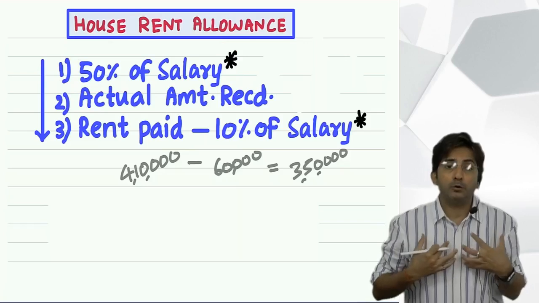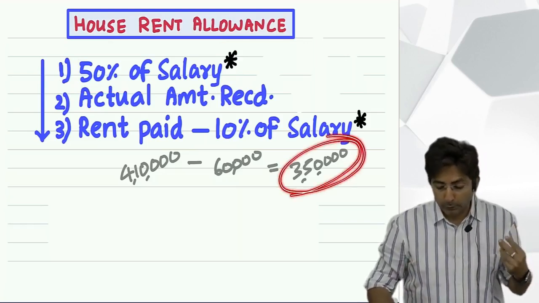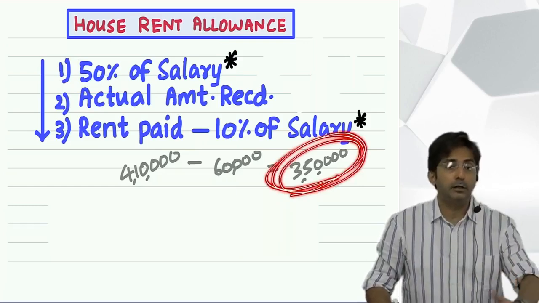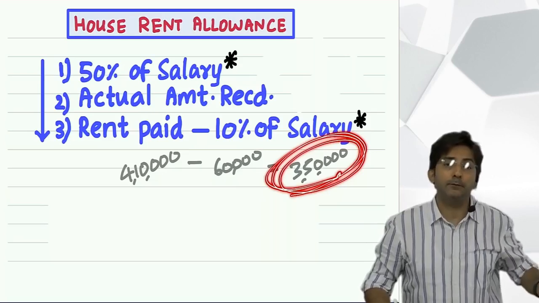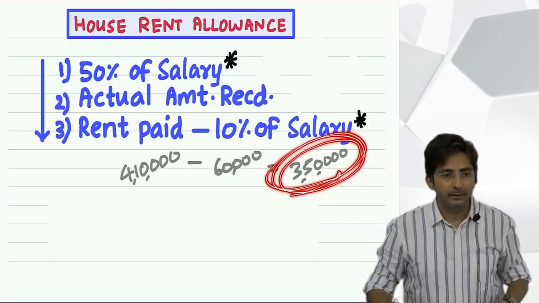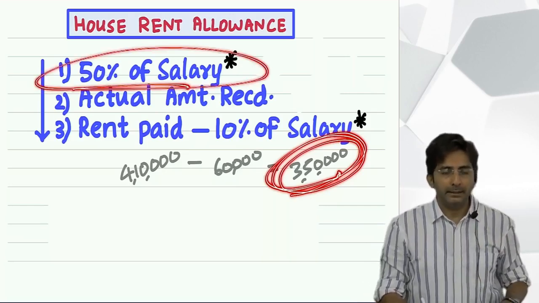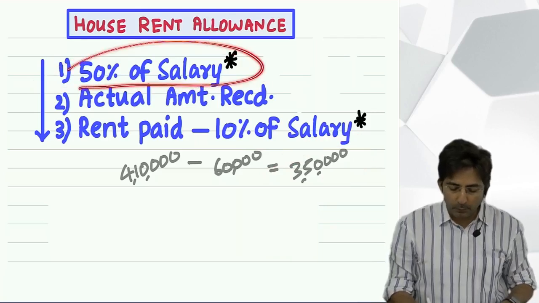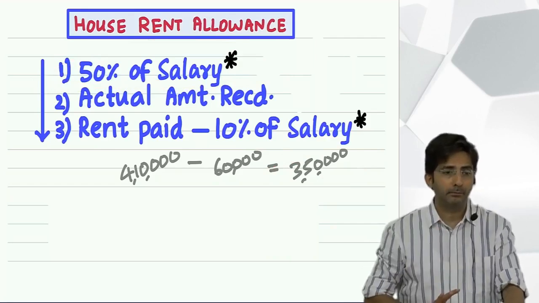If the government gets so emotional, oh, this guy has a burden of 3,50,000, so if he gets 3,50,000, we will exempt fully. And if he has more than 3,50,000 in burden, it means now the government will not help you up to 3,50,000. Now the government will limit to 50% of salary. In short, what does this 50% of salary mean? This is the maximum exemption which the government can give.